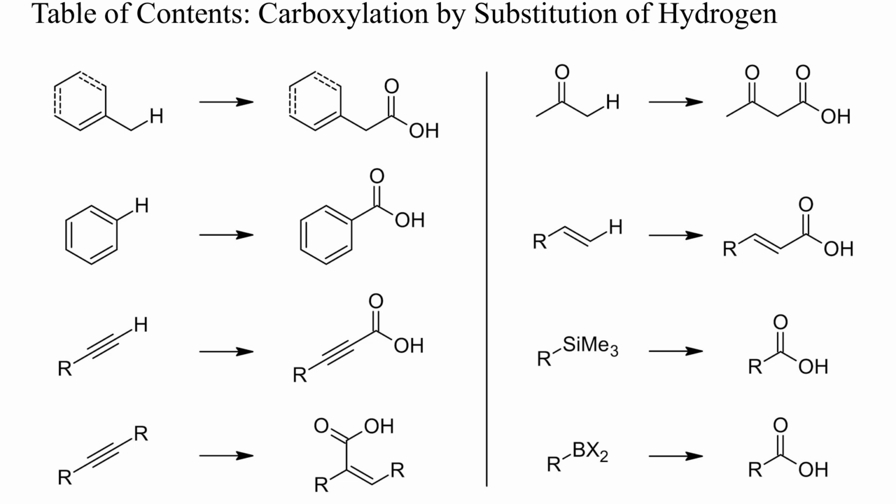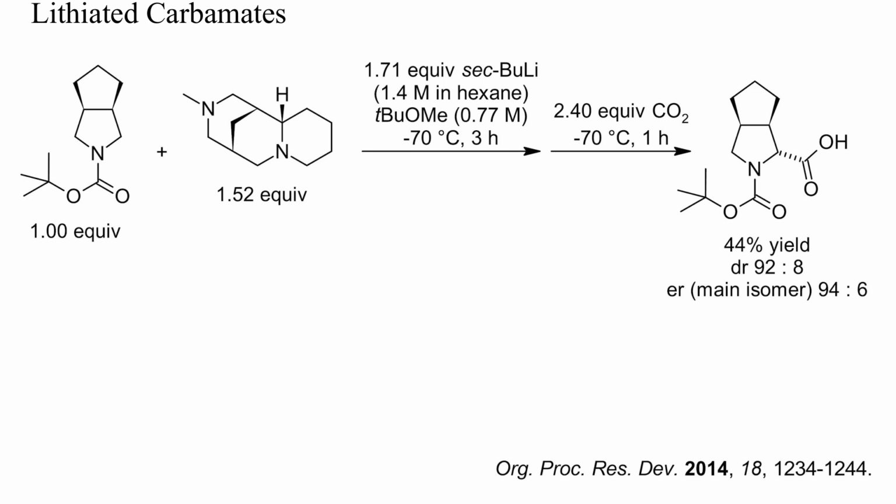I'll show you now some examples of carboxylation by substitution of hydrogen in the order given here. I've also included some carboxylations of internal alkynes, of silanes and of boranes. The same limitations of polar organometallics I mentioned at the beginning apply, of course, if the organometallic is prepared by deprotonation instead of halogen-metal exchange.